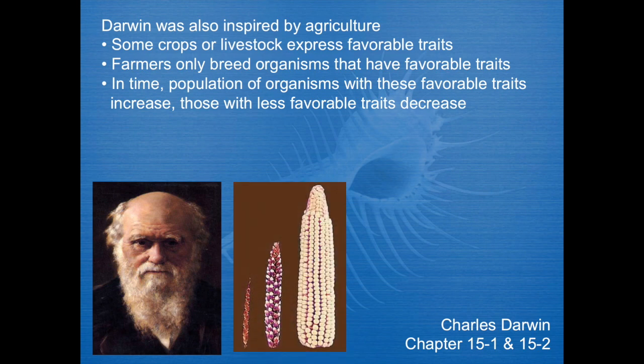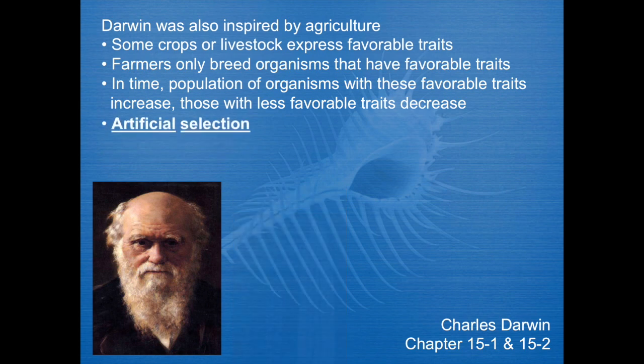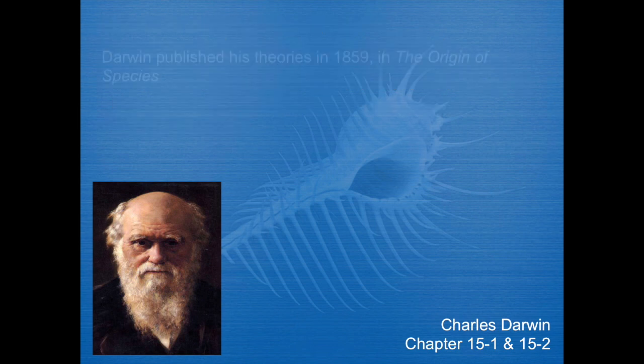This, for instance, is corn. The corn on the left is actually natural corn. The corn on the right is the corn we buy in the supermarkets, which is technically not natural. And that process of only breeding the favorable traits is artificial selection, artificial in that it's man-made.